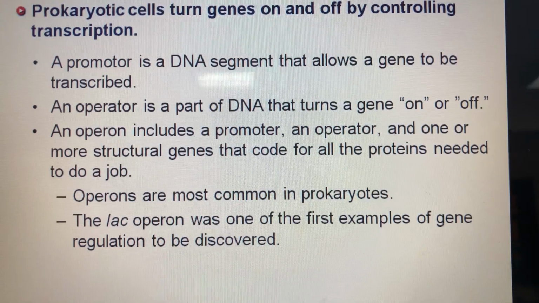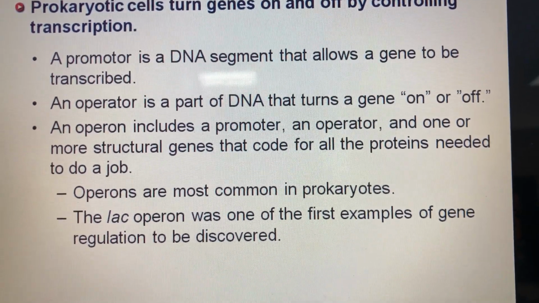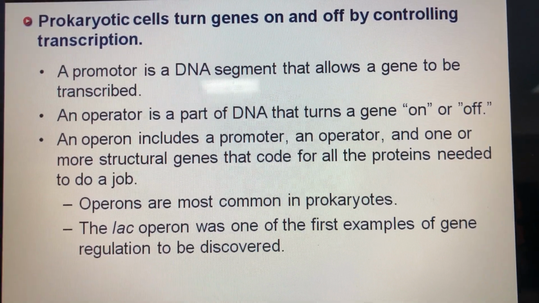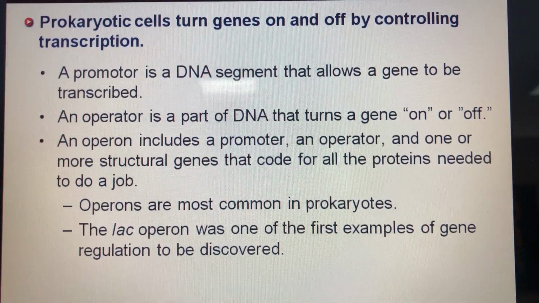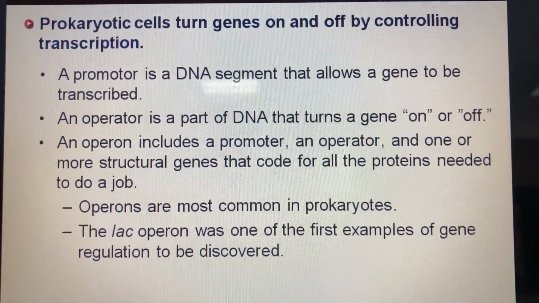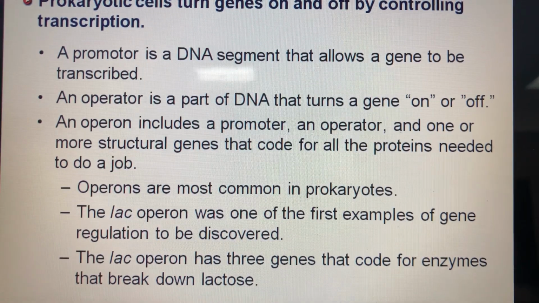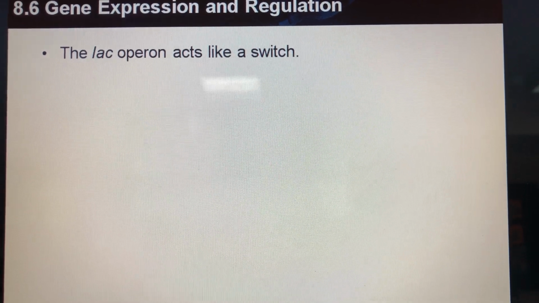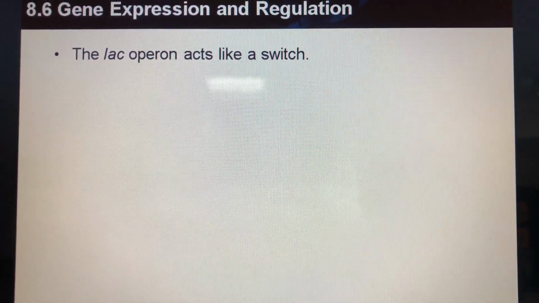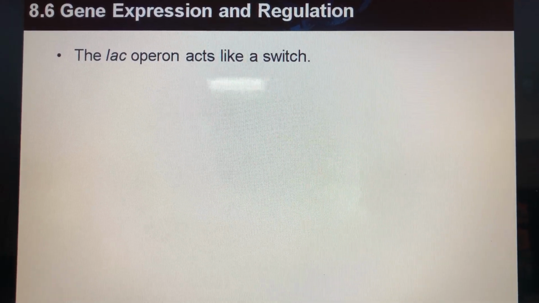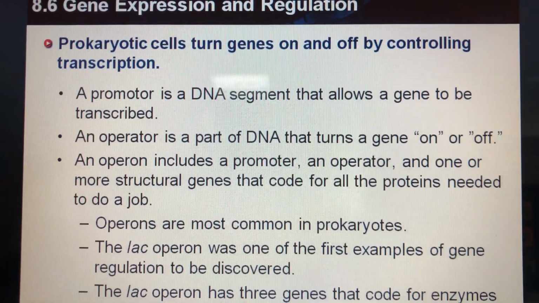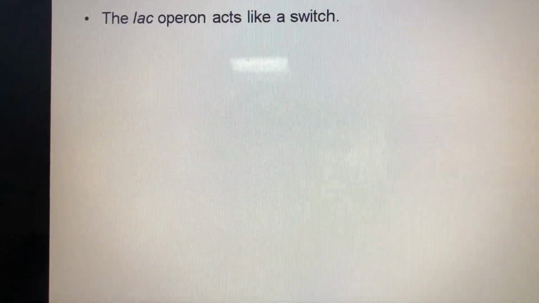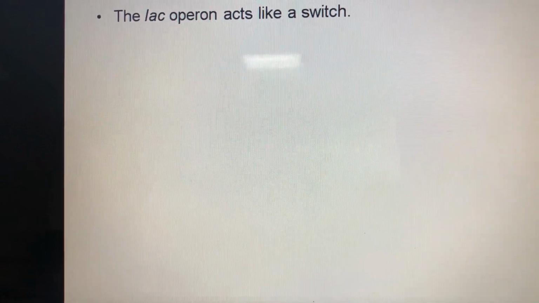Alright, so operons are most common in prokaryotes, and you will take an example of an operon, which is the lac operon, which is specific for lactose. Okay, this example will explain for you the gene regulation in bacteria. Now, the lac operon has 3 genes that code for the synthesis of enzymes that break down lactose. These genes code for the enzyme lactase, which will break down the lactose.